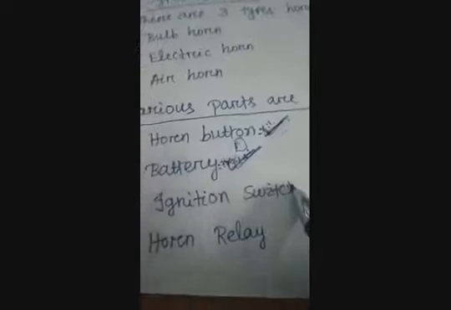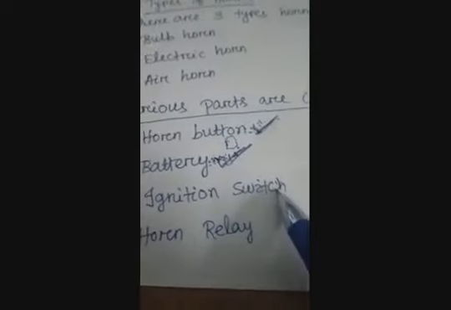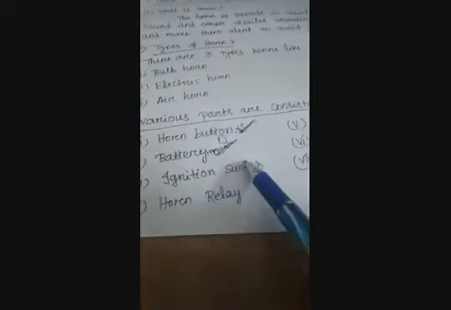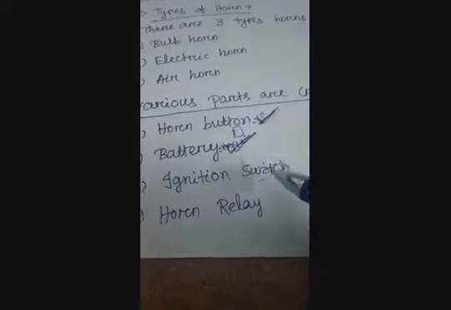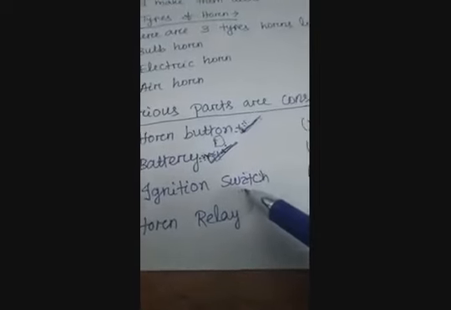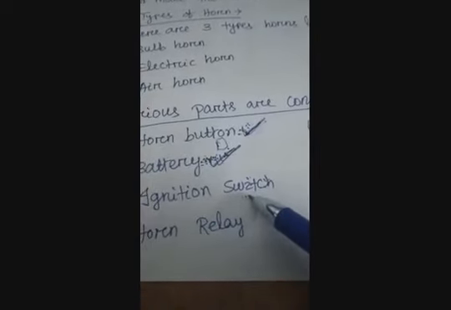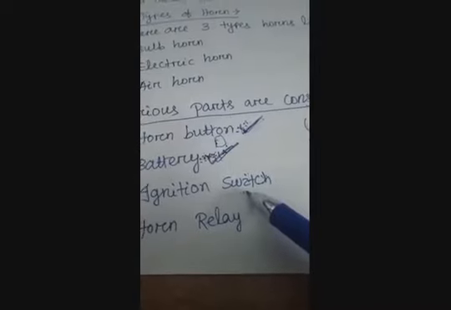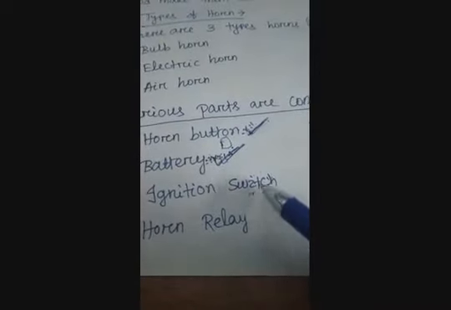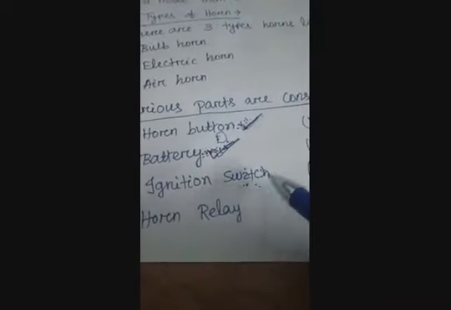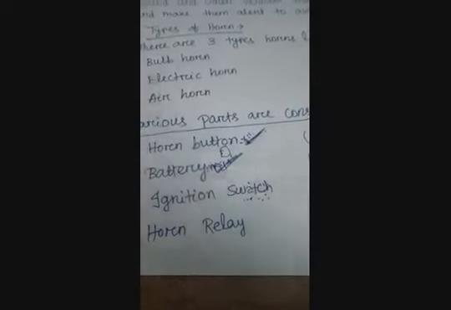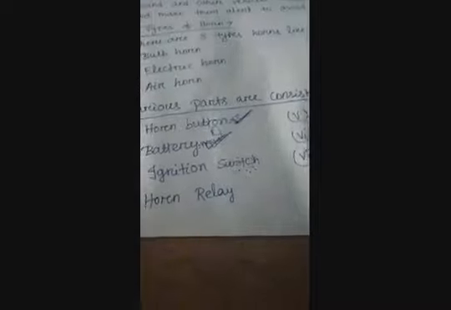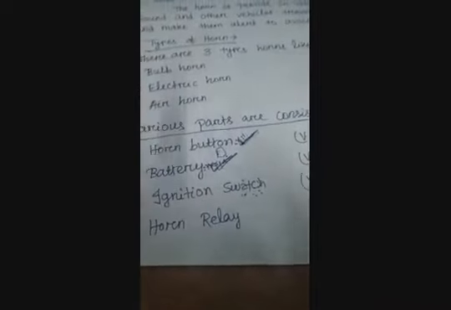The ignition switch is the main part of the horn electrical circuit system. When the ignition switch is started, the control system activates the main electrical system of the vehicle, including accessories like radio, air conditioning, wiper.